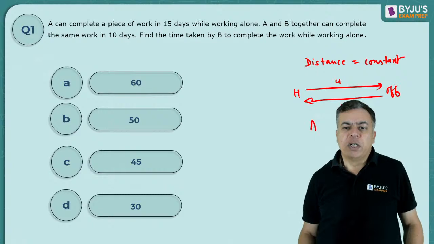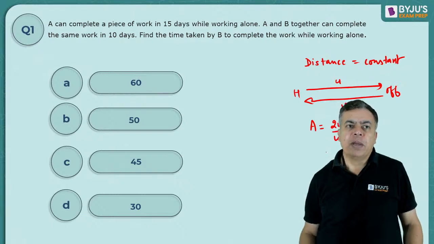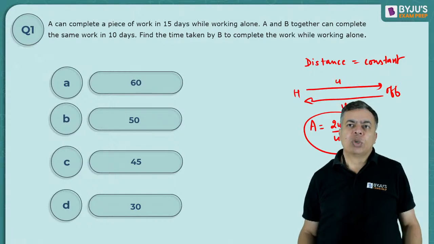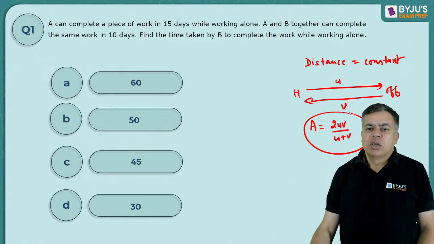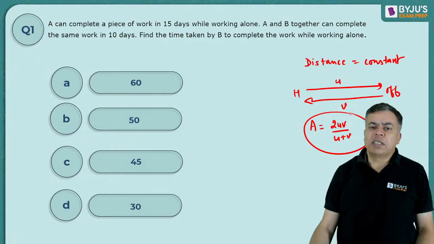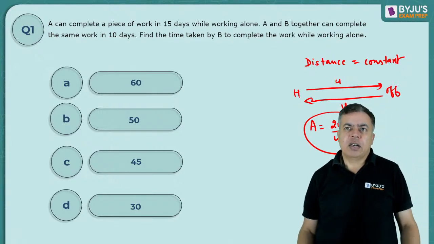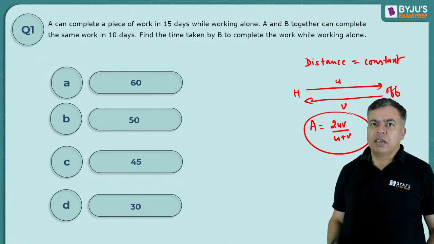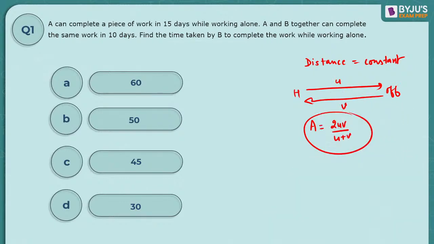So the average speed of the entire journey would be 2uv over u plus v. That is the harmonic mean of u and v. This is the harmonic mean formula, 2uv over u plus v, when the distance will be the same. One of the important formulae. I'm just hiding myself so that you can see the formula: average speed equal to 2uv over u plus v.